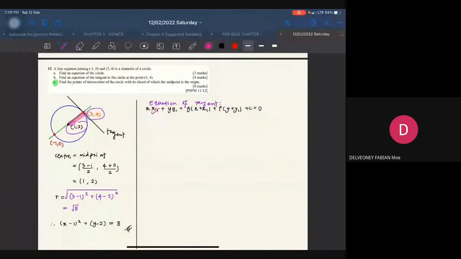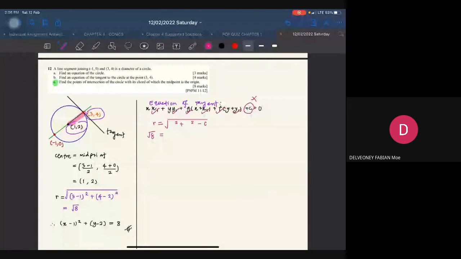So you have X1, you have Y1, X1 ada, G ada, F ada, Y ada, C je tak ada. Okay, so awak kena cari nilai C dulu.